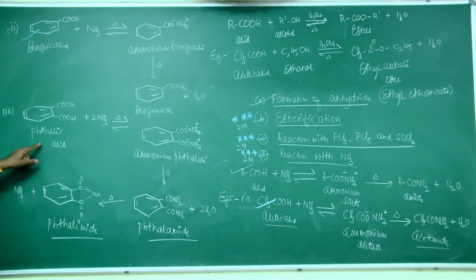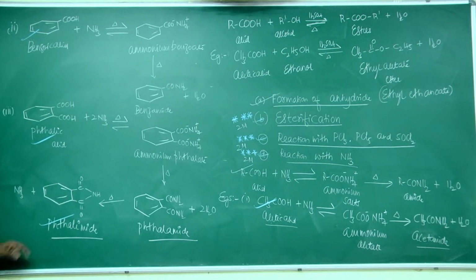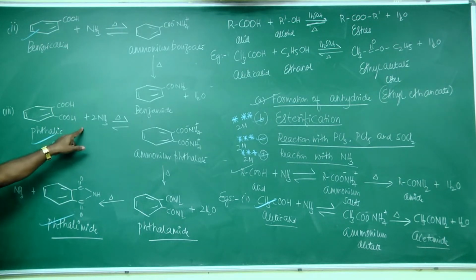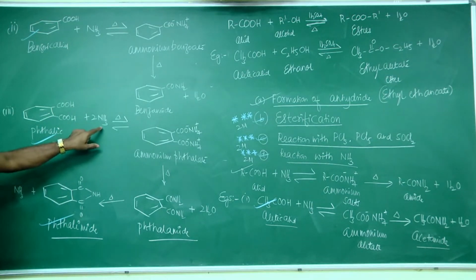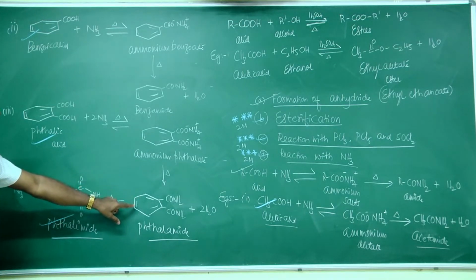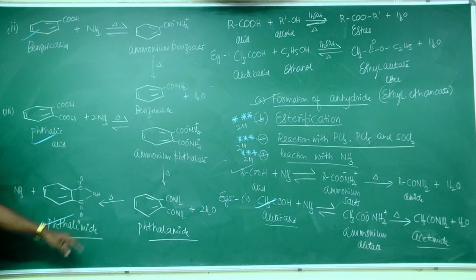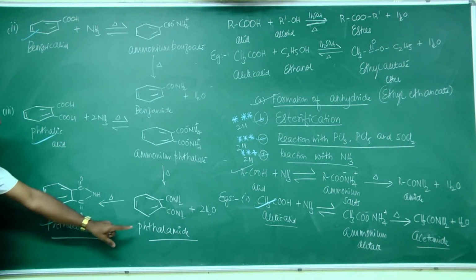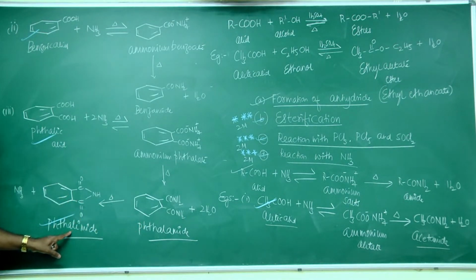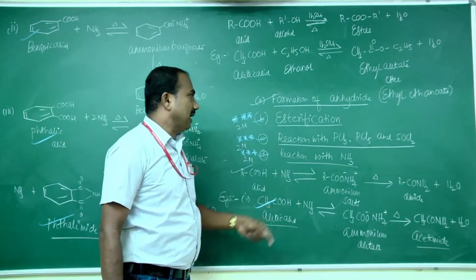To convert phthalic acid to phthalimide, you have to write this reaction. Phthalic acid reacts with ammonia to form ammonium phthalate. This on further strong heating gives phthalimide. So this is about the reaction with ammonia.